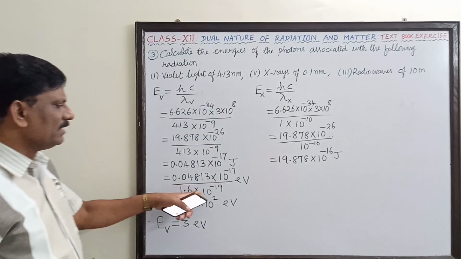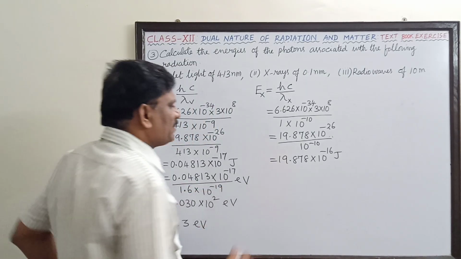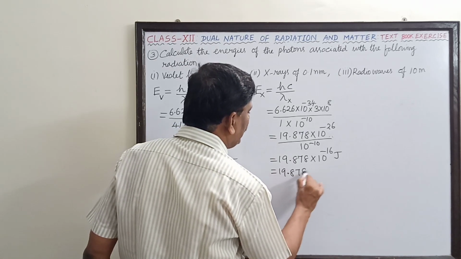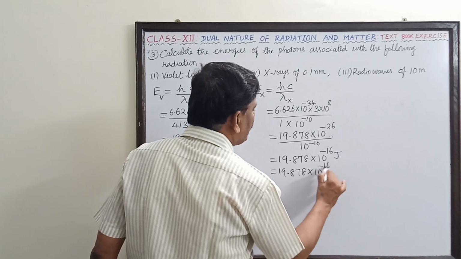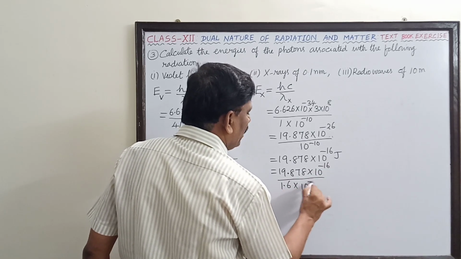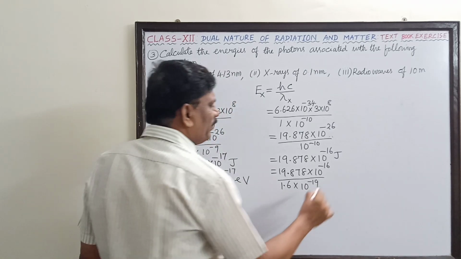Now I want to convert this into electron volt. Following the same steps, I have to divide by the charge of electron. So this is 19.878 into 10 to the power of minus 16 divided by 1.6 into 10 power minus 19.